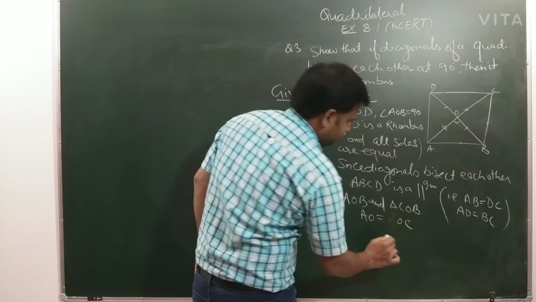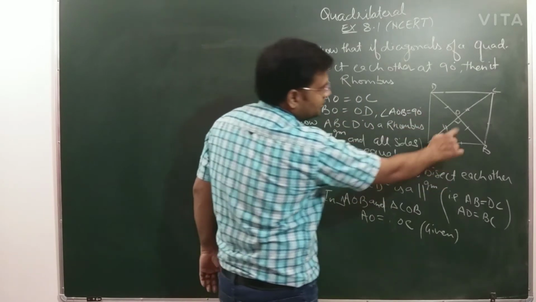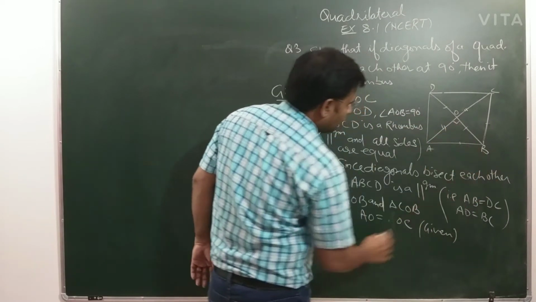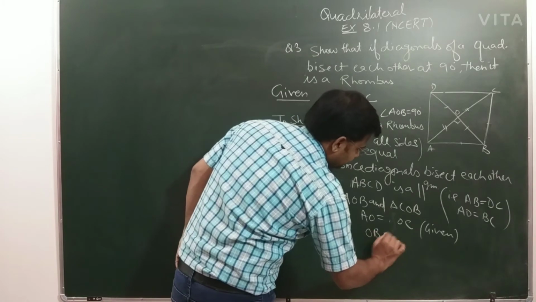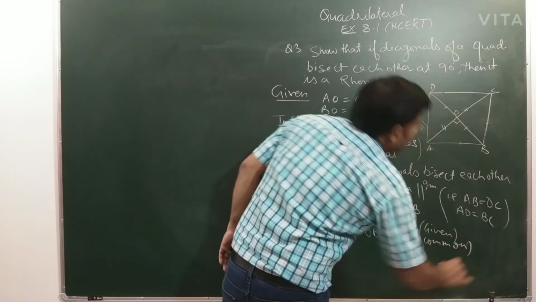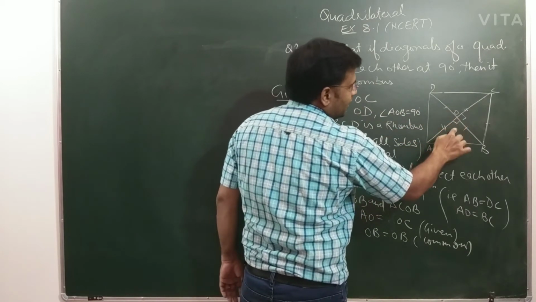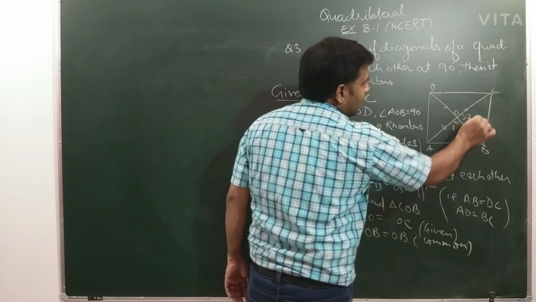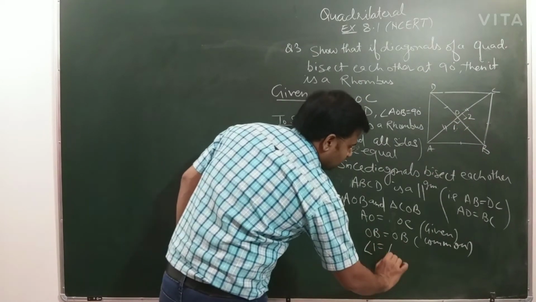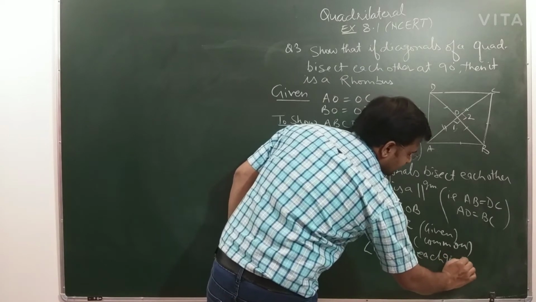So we can show that these two triangles are congruent using this AO equal to OC, this is given, and this you can see OB equal to OB, this is common. And next is this angle, you mark this as angle 1, and this is angle 2. So angle 1 equal to angle 2, each 90 degree, it is given.